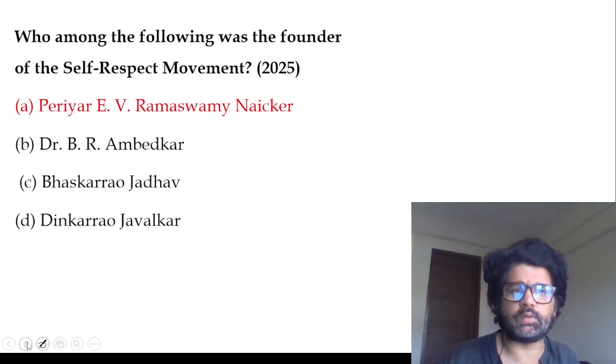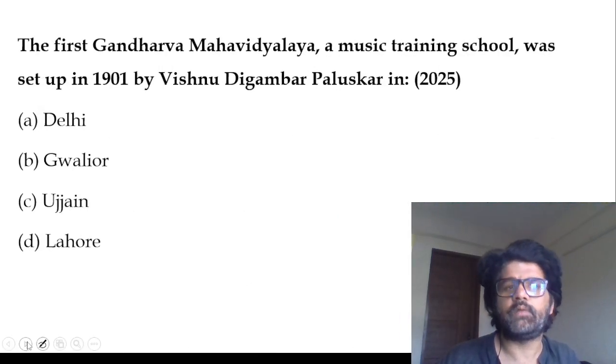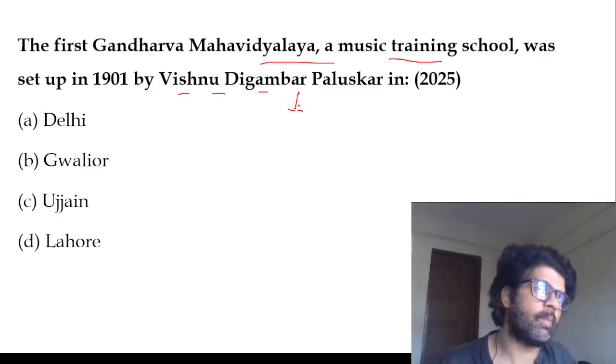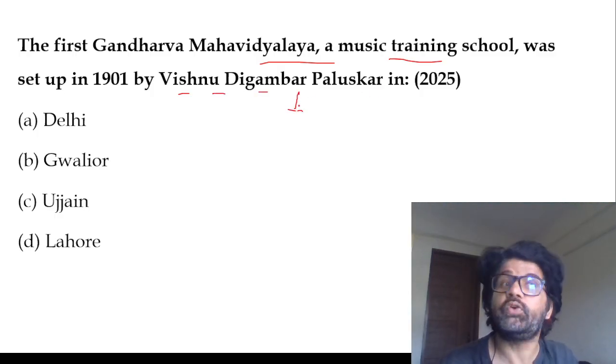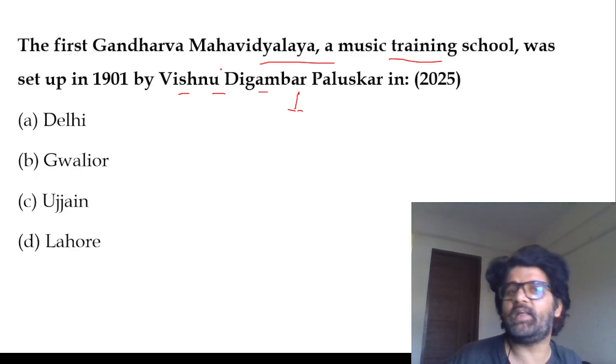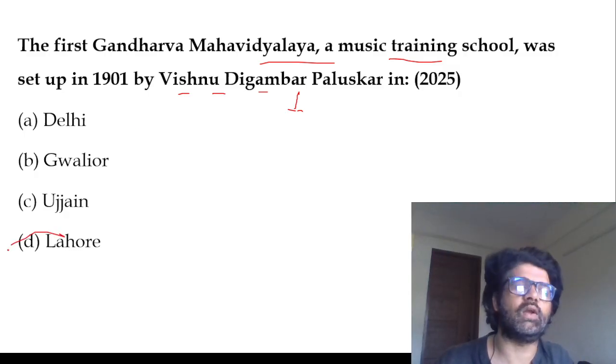How important? Very important. So, A. The first Gandharva Mahavidyalaya music training school was set up in 1901 by Vishnu Digambar Paluskar. He was a proponent of Indian classical music. Why? Because he wanted to tell Guru Randhawa that Lagdi Lahore Diya, Gandharva Mahavidyalaya, so Lahore.